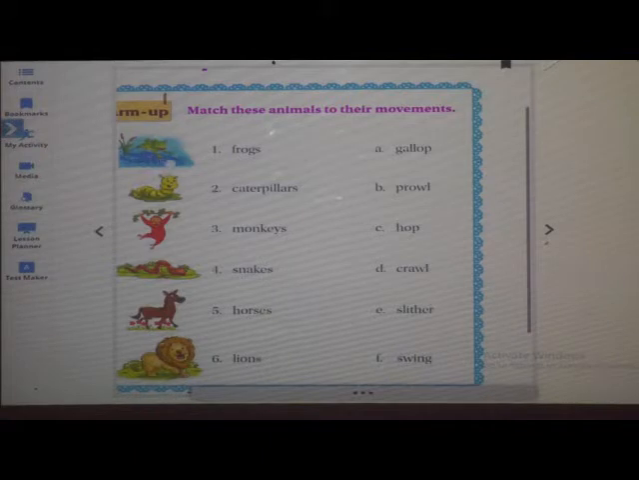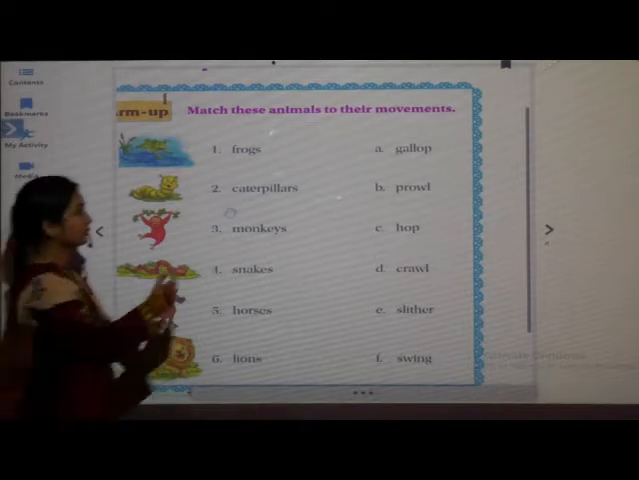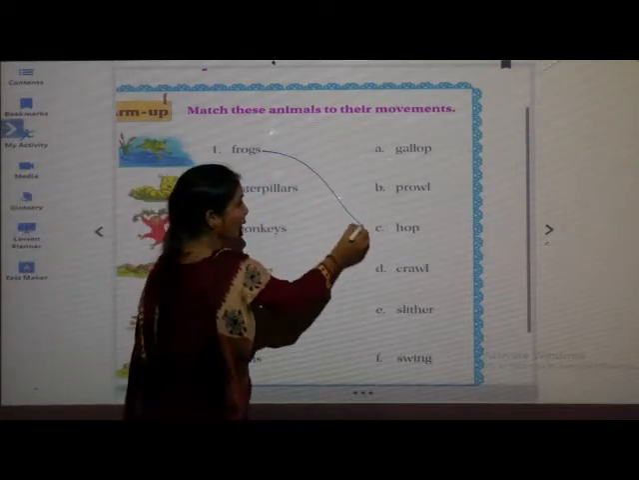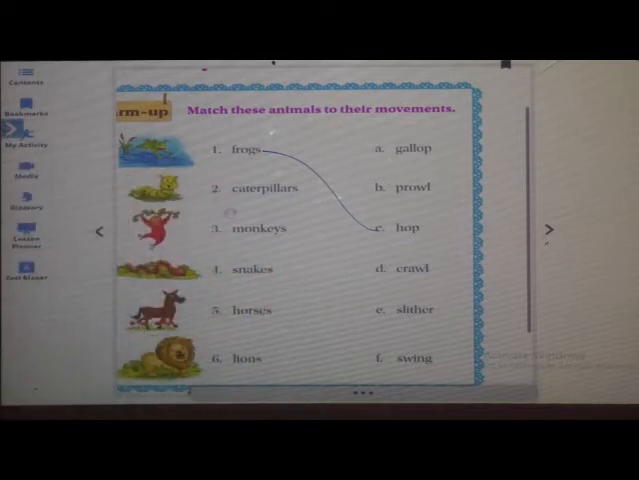Which figure are you able to see in this? It is a frog. F-R-O-G. Frog. Now it is F-R-O-G-S. Frogs. So what is the movement of frogs called? The movement of frogs is called hop. H-O-P. Hop. Take out your textbook. Do this. Okay, you have to match these animals with their movements.